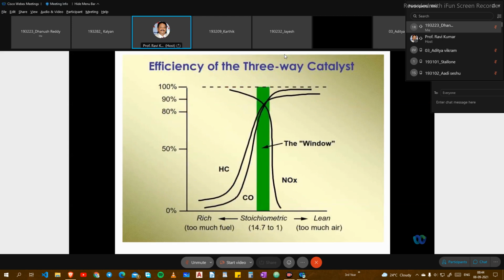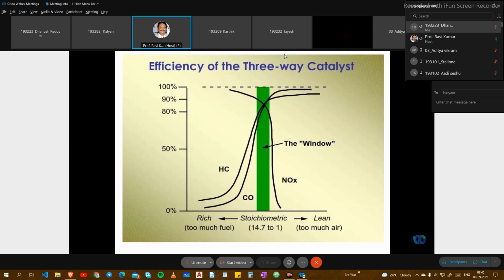And the efficiency of the three-way catalytic converter. This is about rich mixture and lean mixture: hydrocarbons, CO, and NOx are also seen in the window. The green line is the stoichiometric air-fuel mixture. Always a stoichiometric air-fuel mixture will be sent to the engine.